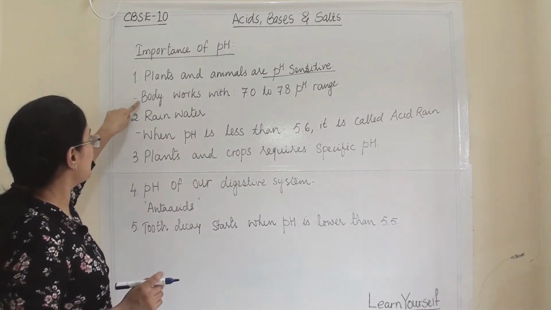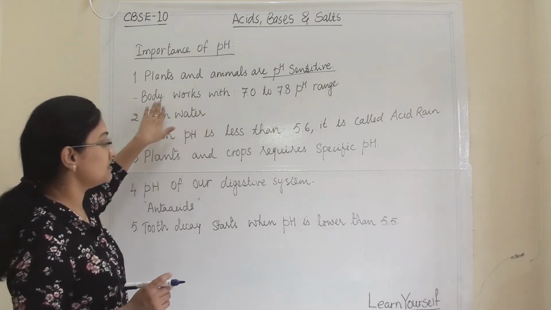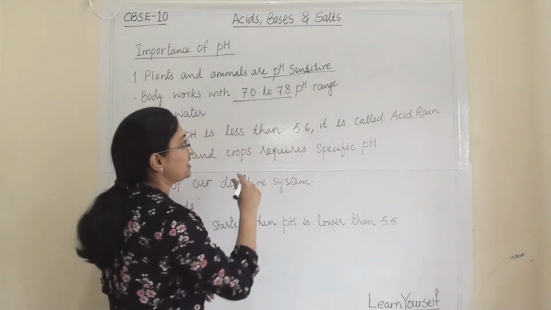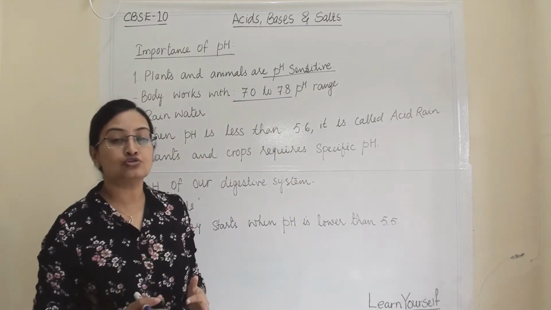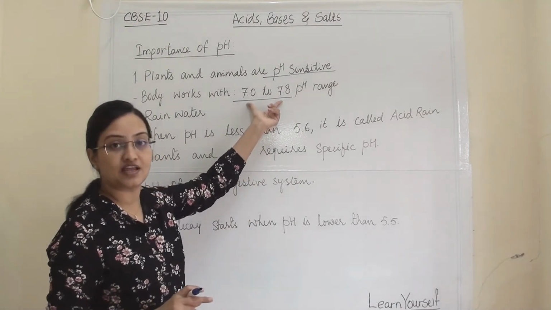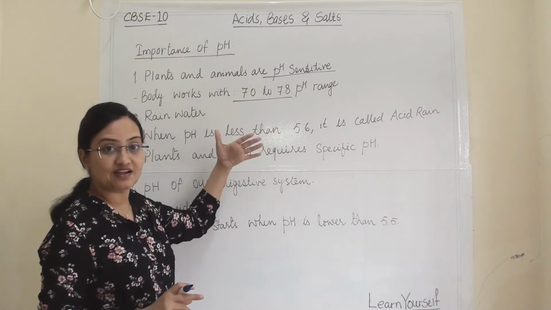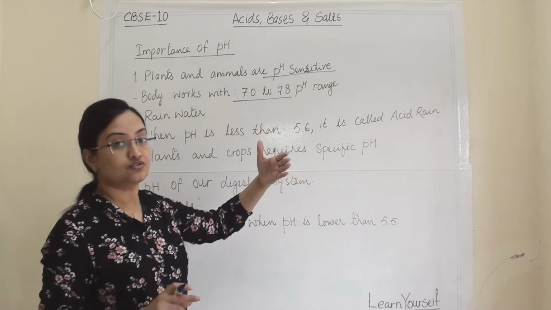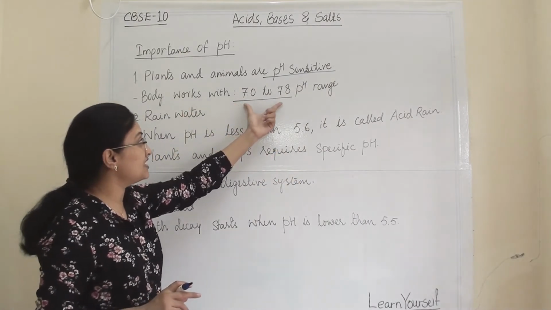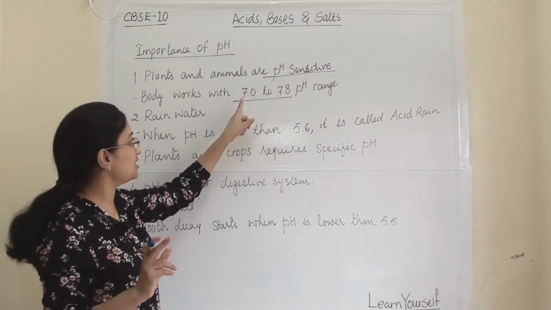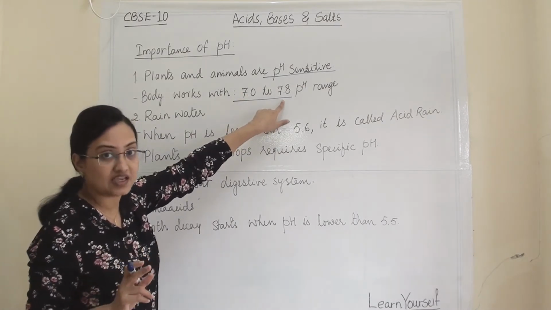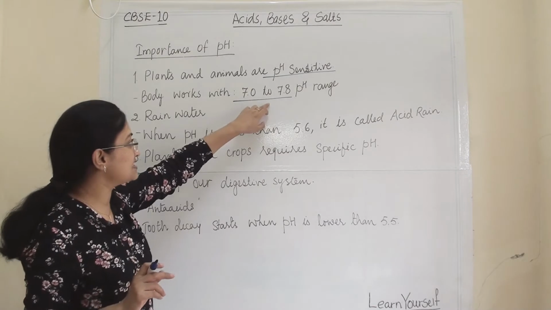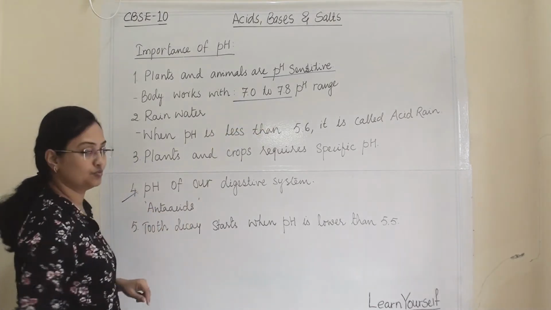Then the sub point is the human body. The human body works within a 7 to 7.8 pH range. We are also pH sensitive and this is our range of pH. If it is less than that, it will create a problem, and more than this will also create a problem. What is that pH range? From 7 to 7.8. So it is important to maintain this pH range. We will discuss this further in the fourth point.